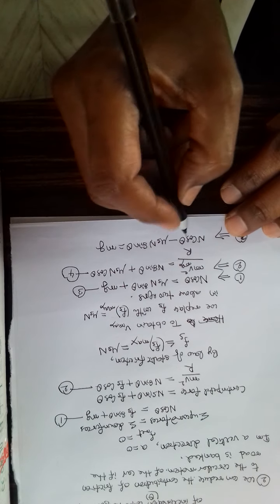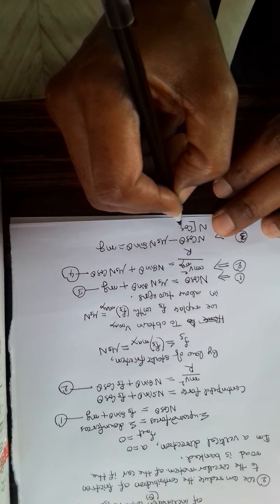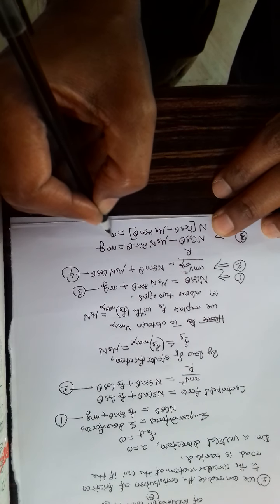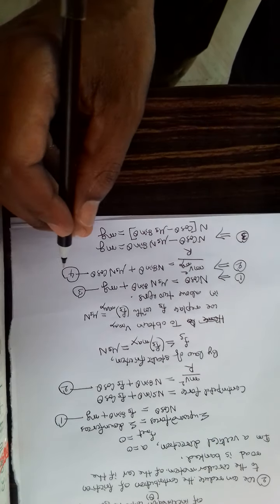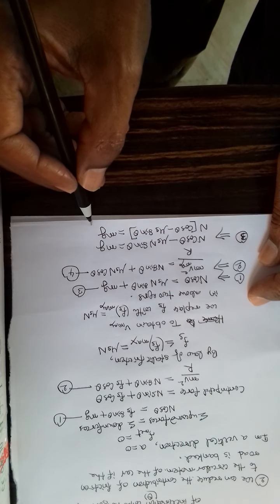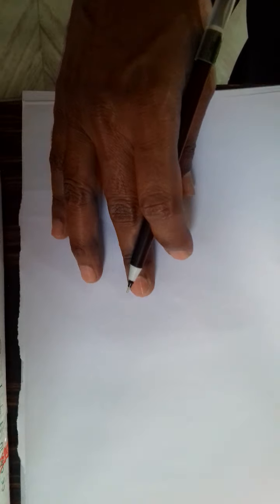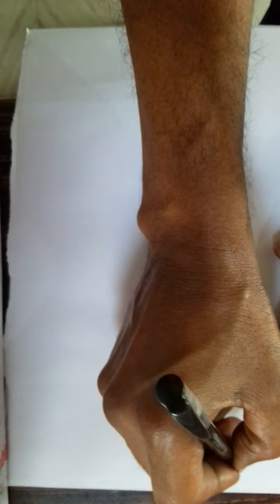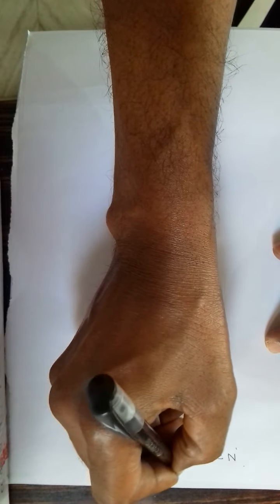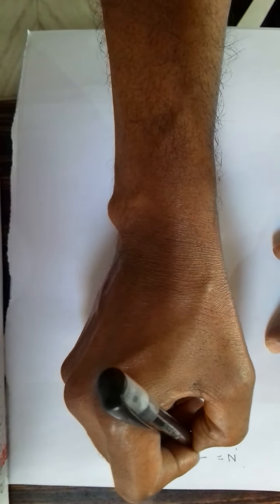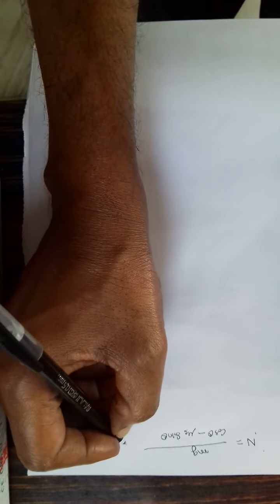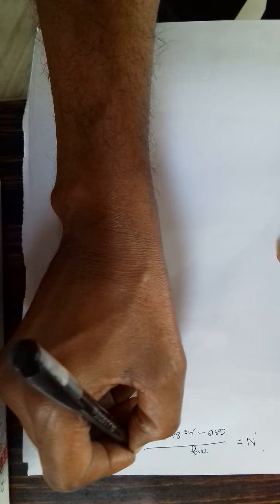Taking n common, n into cos theta minus mu s sin theta is equal to mg, or taking this bracketed term to the right hand side, n is equal to mg by cos theta minus mu s sin theta. Say this is the fifth equation.